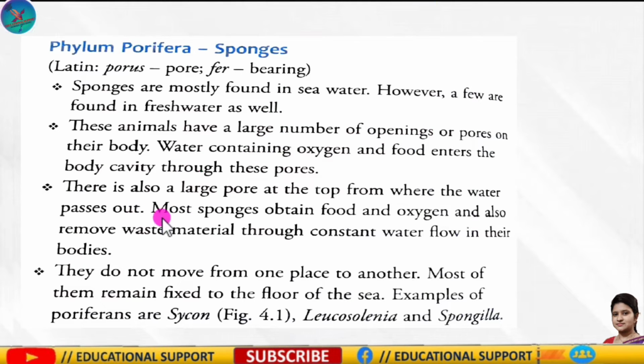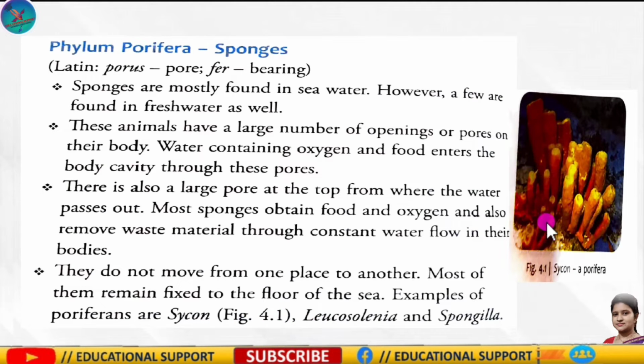There is a large pore at the top from where the water passes out. Most sponges obtain food and oxygen and also remove waste materials through constant water flow in their bodies. They don't move from one place to another. Most of them remain fixed to the floor of the sea. Examples of poriferans are Sycon. You can see in 4.1, Sycon, a poriferan. Okay.